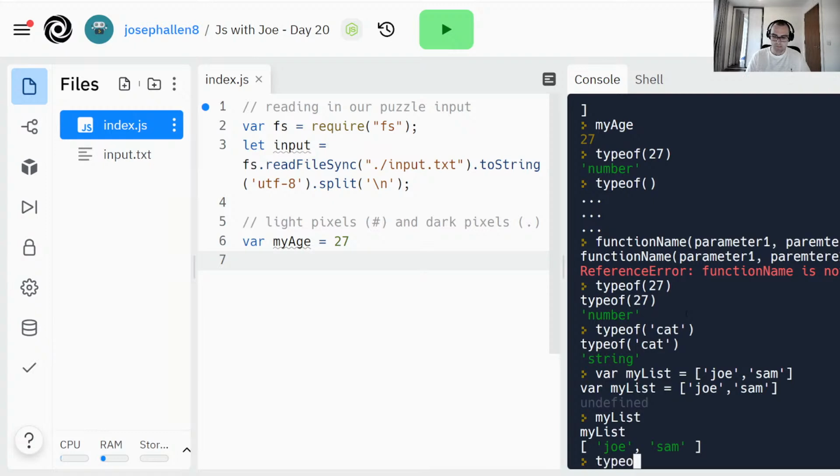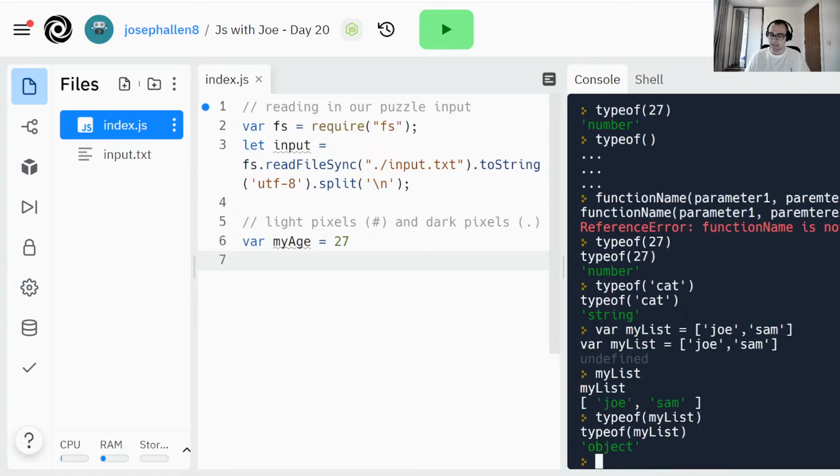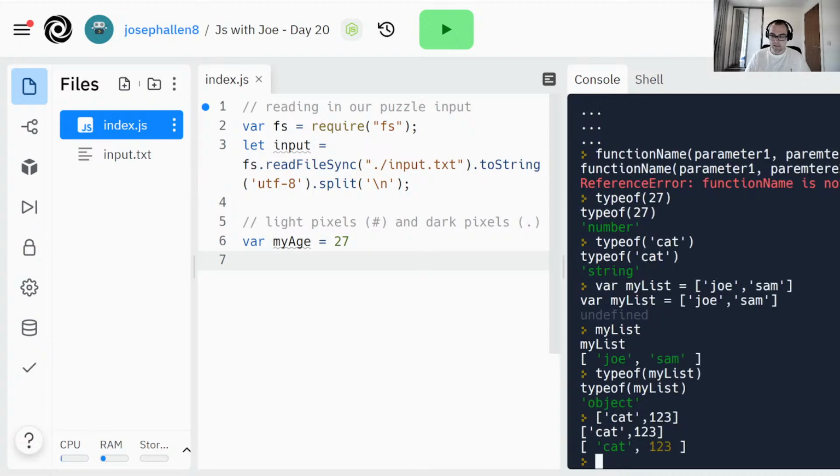I can also do typeof my list, and we'll get that's called an object in JavaScript. I don't know if it's unique in that regard, but they call this an object. I would separate an object as something with key value pairs, and a list is just what it says, a list of similar variable types, or just a list of anything really. It could be a cat and a number. That's still a valid list in my eyes.